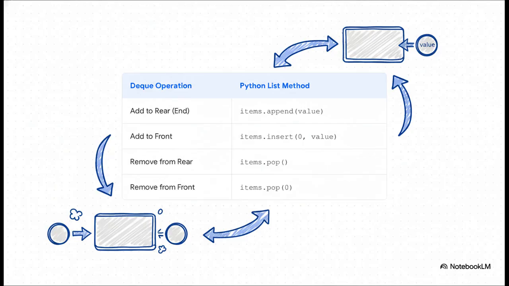Check out how perfectly Python's list methods map to every single deque operation. We already know .append adds to the rear and .pop(0) removes from the front. But look, to add to the front, we just use .insert(0, value). And to remove from the very back, just .pop() with nothing inside. It's so clean and symmetrical.